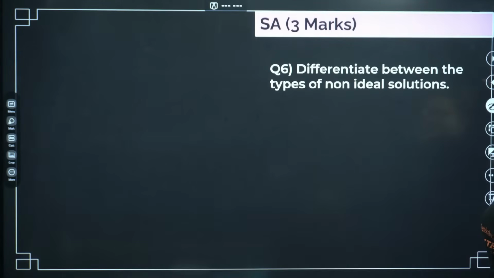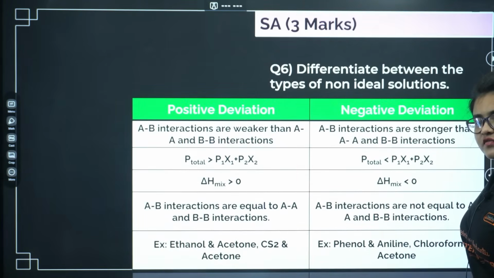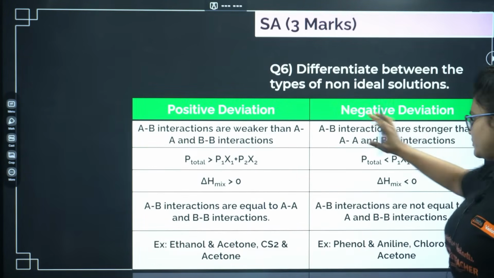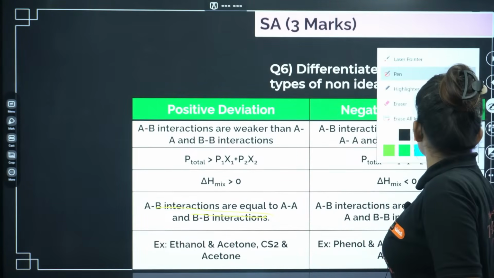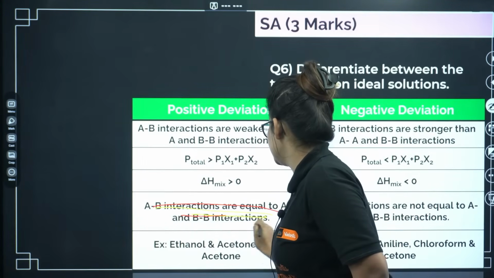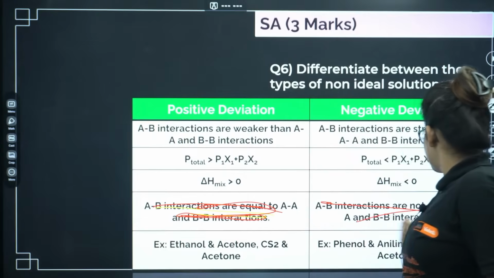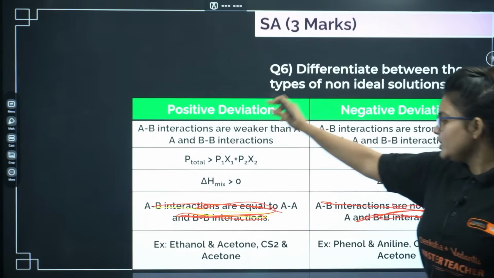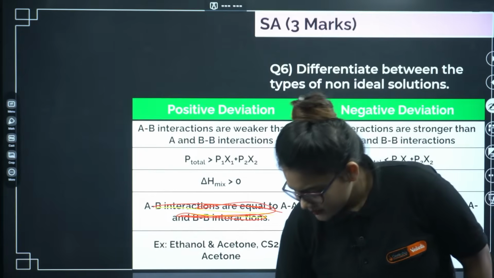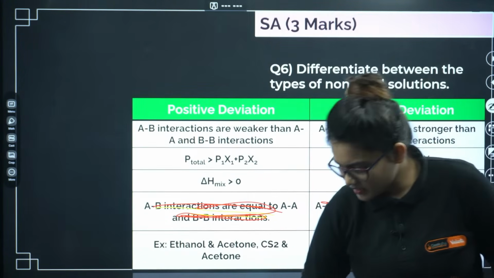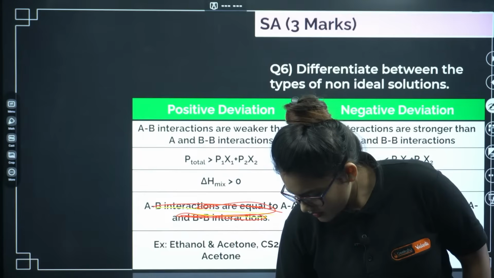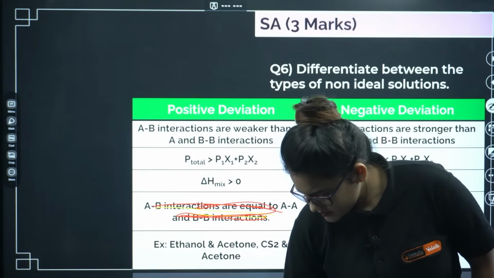Next, here you can see difference between the types of ideal solutions. So that's going to be basically the positive deviation and negative deviation of Raoult's law. So these are the difference in between them. Avoid this particular point. This is wrongly mentioned here. So rest of the points are okay. So make sure you are giving the correct example for this particular case. Okay, so let's go ahead.